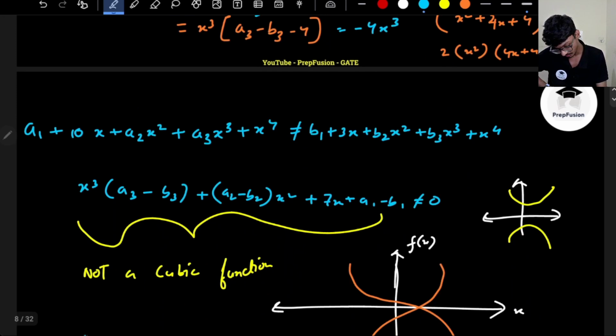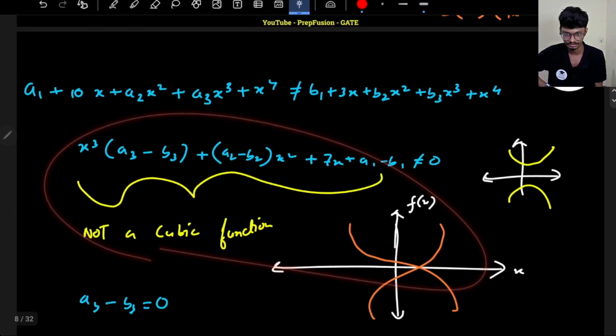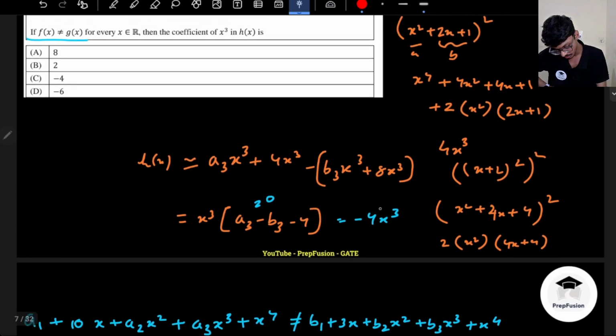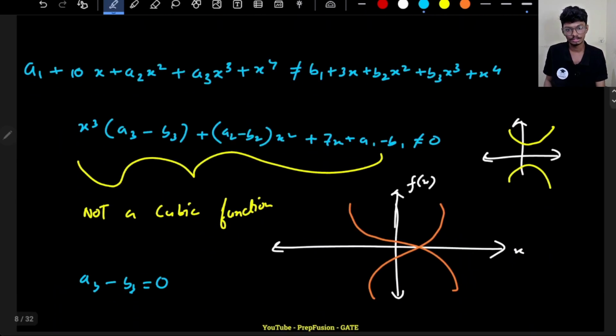Some concept like this, right? Trust me, in future GATE examiners will ask this concept. So that's why it will be minus 4. Minus 4 will be the answer for this question. Very beautiful question. Okay, so let's now solve the next one.